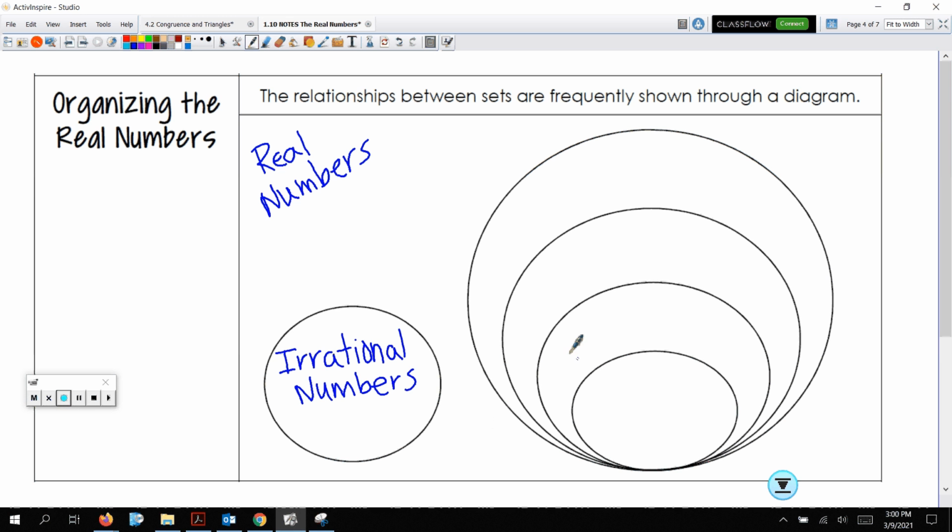Okay, then we're going to deal with all these circles. Let's talk about the biggest circle. The biggest circle over here is going to be rational numbers. Then underneath rational numbers will be integers.